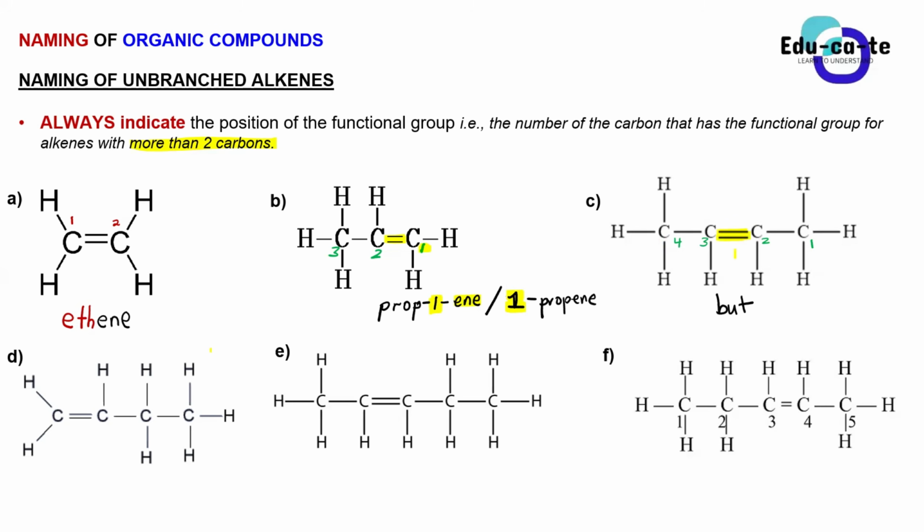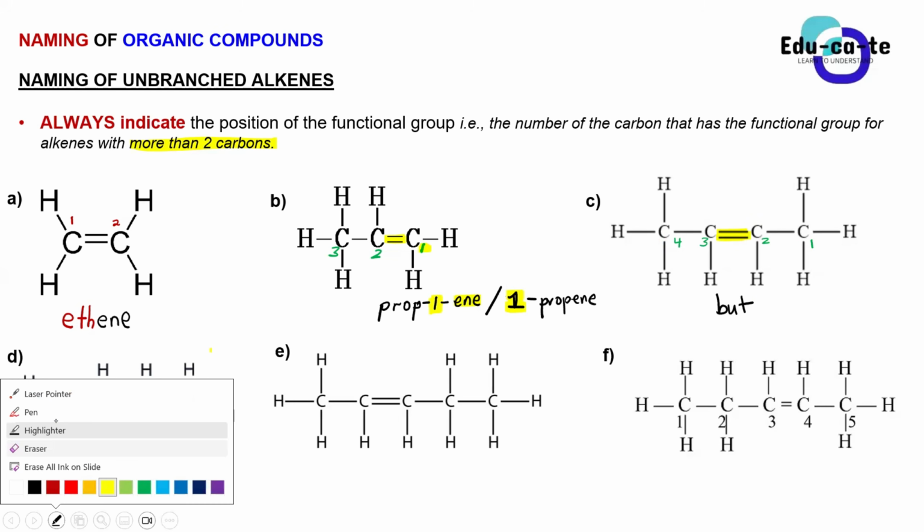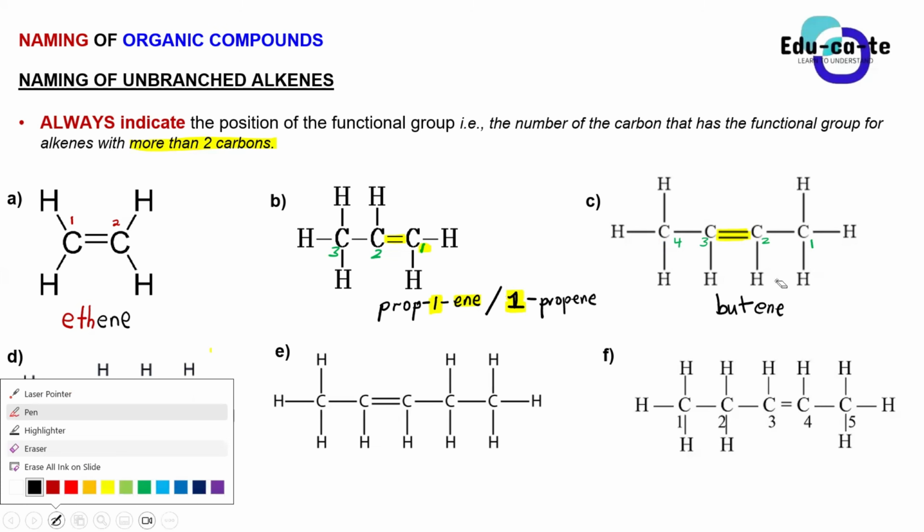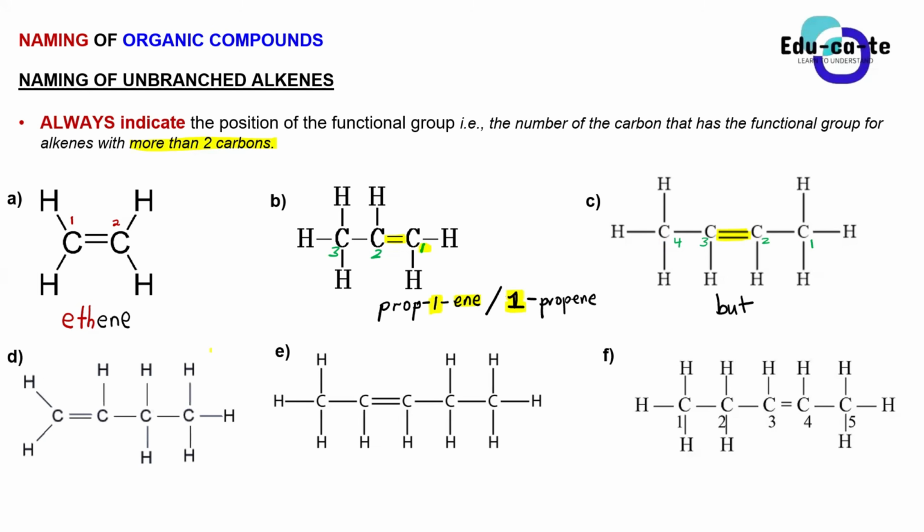But now, if I want to write my name here, I've already written the root name, which is but, and now I want to write the homologous series, which is ene. Am I just going to say this is butene, or what? I'm going to say but-2-ene. Or you can just say that this is 2-butene.